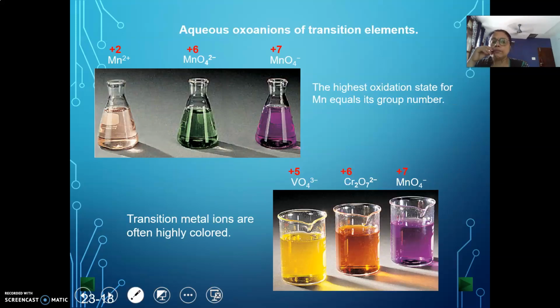If we look at the different oxidation states, the proof is manganese. When it is in plus 2 state, by removal of 2 electrons from the 4s shell, it has this particular color. When manganese is in plus 6 oxidation state, by removal of 6 electrons, 2 from the s orbital and 4 from the 3d orbital, it has this particular color. And when manganese is in plus 7 state, by removal of 2 electrons from the s orbital and all 5 electrons from the d orbital, it will have this particular color.